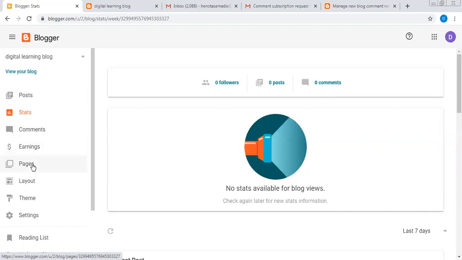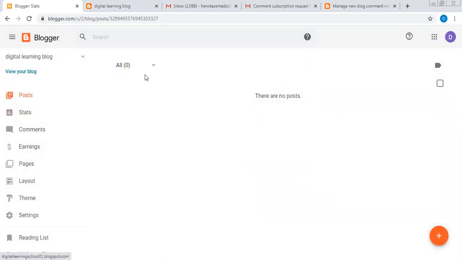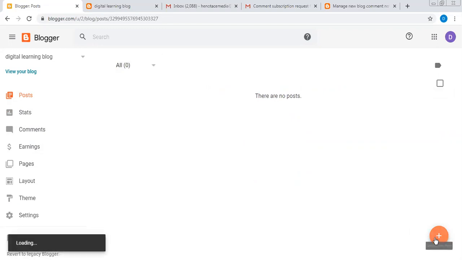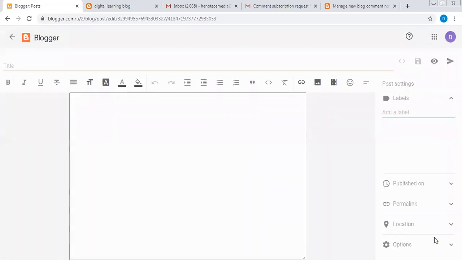Now, I can write a post, for example. Let me go up. See, there's nothing in my posts. I've not published anything, I've not drafted anything. So let me create a new post now. Look at this sign here. On your phone too, you will see a sign for you to create a new post. So I'll click create here.